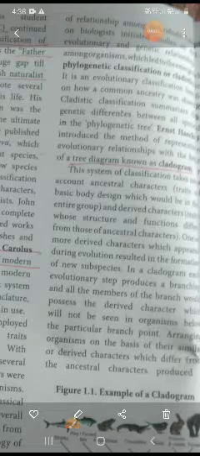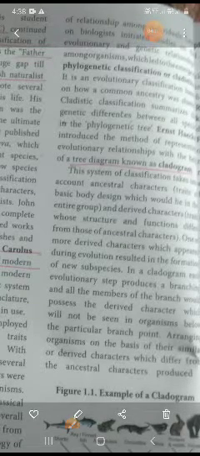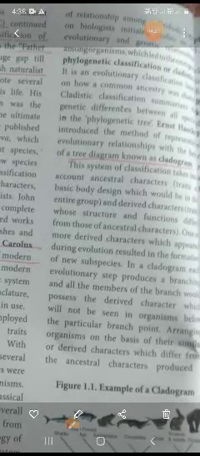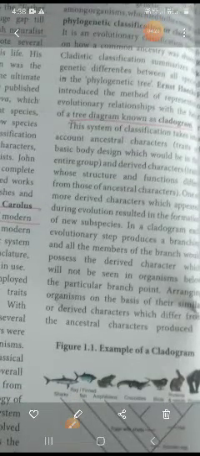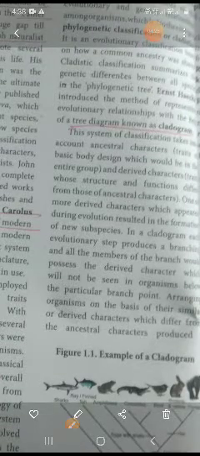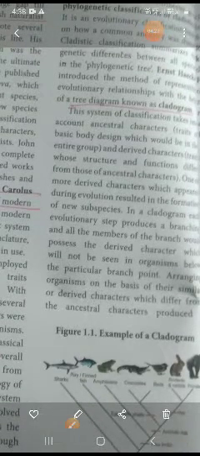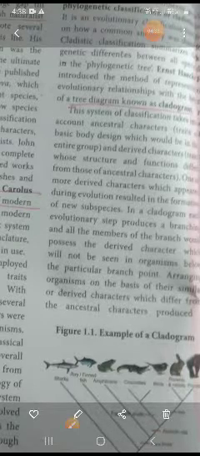What is cladistics? It is evolutionary and genetic relationship. A cladogram is a tree diagram of that evolutionary relationship. With the help of the tree diagram we can evaluate, and that is known as a cladogram. Clear? Tree diagram known as cladogram. They may ask it as a one-word question, so be ready for that. Next, the system of classification takes into account ancestral characteristics, or forefathers' characters.